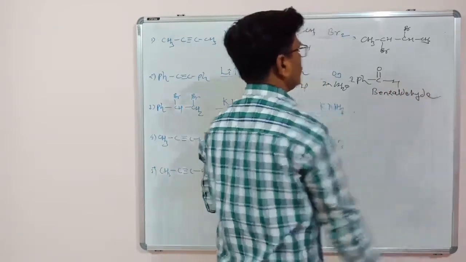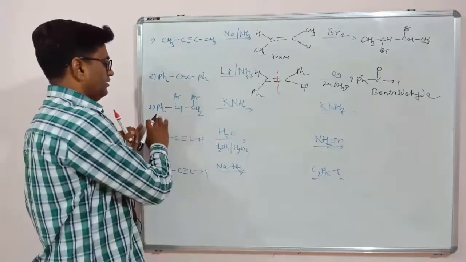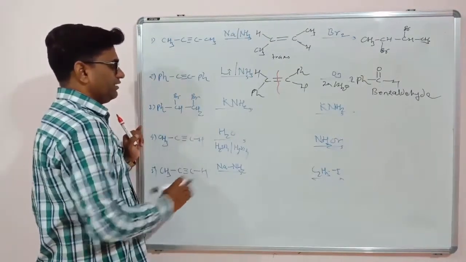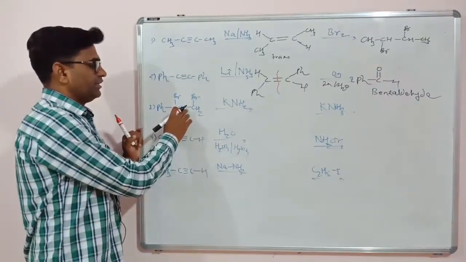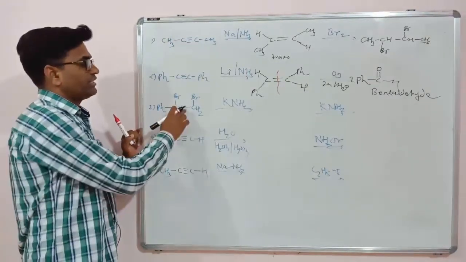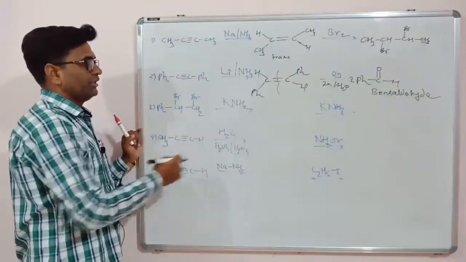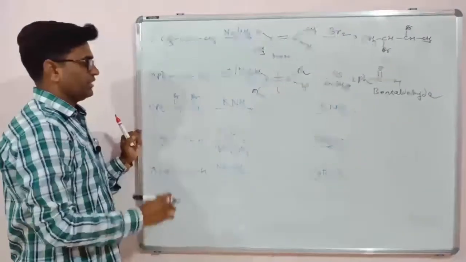So 2 molecules of benzaldehyde will be the product. Here is vicinal halides, and we have a strong base. So first this single bond is converted to double bond. So this is the elimination reaction. So single bond is converted to the double bond, and again double bond is converted to the triple bond. That is also strong base.